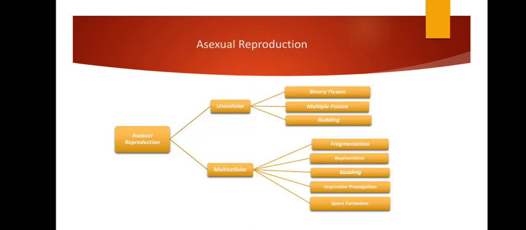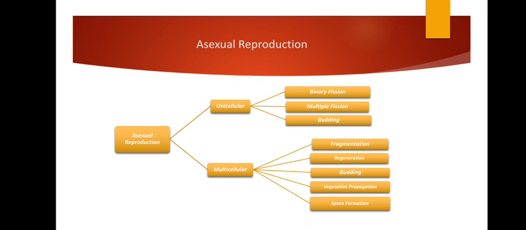Moving on to the next, that is the types which are there in asexual reproduction. Now, if the organism is unicellular, meaning it comprises only one cell, then asexual reproduction can take place by binary fission, multiple fission, or budding. Okay, fission means breaking something and budding means forming a bud out of a particular cell. All three we'll see in detail in the next few slides.